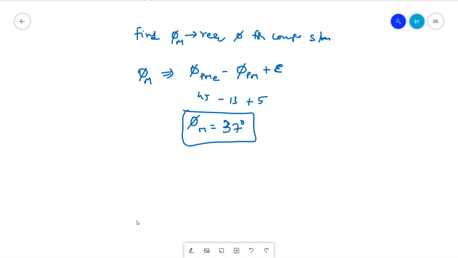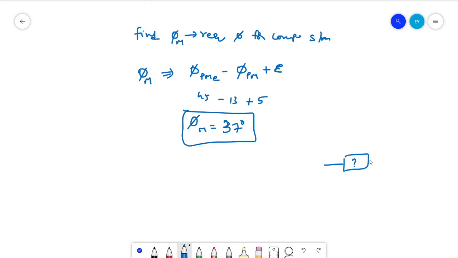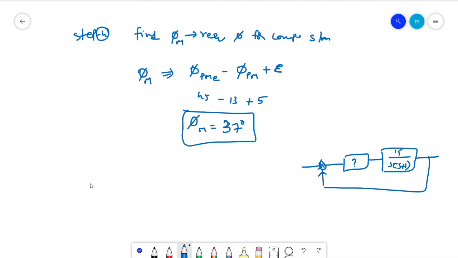Now let us consider a transfer function. We know that we need to add a transfer function to the feedback system. So this is the question mark we need to add to 15 by s into s plus 1. How can we do that? We have to determine the transfer function. Next step, step 5. This is step 4 actually, and now step 5. Step 5 is to determine the transfer function.